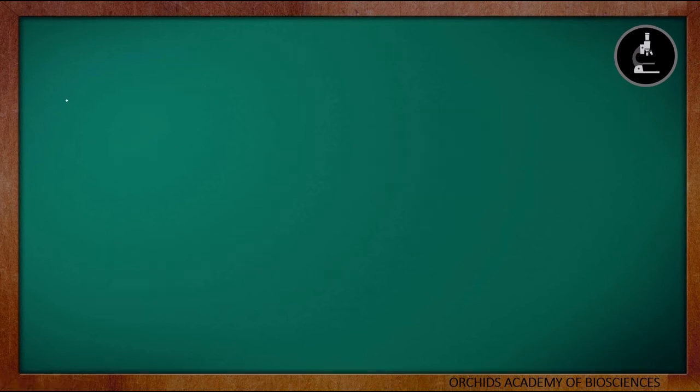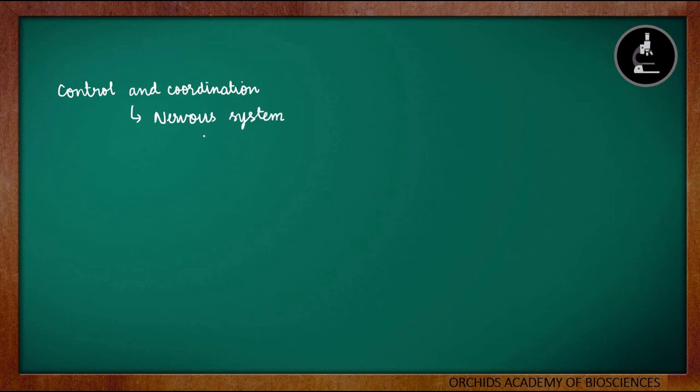Now let us quickly recall what we have discussed so far. We started with what is control and coordination and why it is important for us to survive. Then we discussed the systems which are responsible for controlling and coordinating. They are the nervous system and the hormonal system. In this video, we discussed the nervous system. Then in the nervous system, we discussed the structural and functional unit, that is neurons. Then we discussed the structure of the neuron.